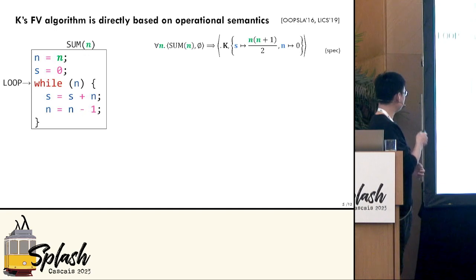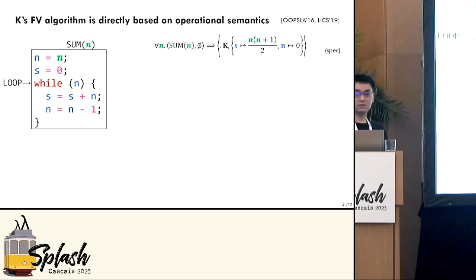Suppose we have this simple program. It's a sum program. It has a while loop. All it does is calculate the total from 1 to n, where n is this symbolic input. And we can write the spec of this program as what we call a reachability claim. Let's say that for any value n, if I start with a sum program and an empty map, then eventually I will reach this final configuration where I have no computation left. So .k means nothing, right? All the code has been executed, and the map looks something like this, where S maps to the total sum from 1 to n.